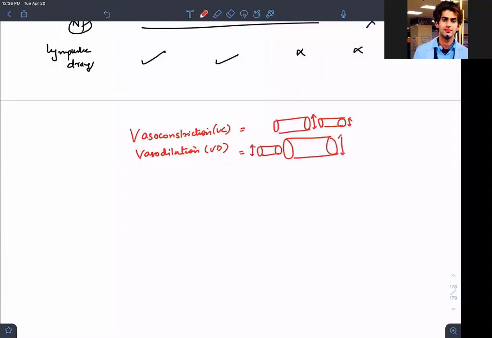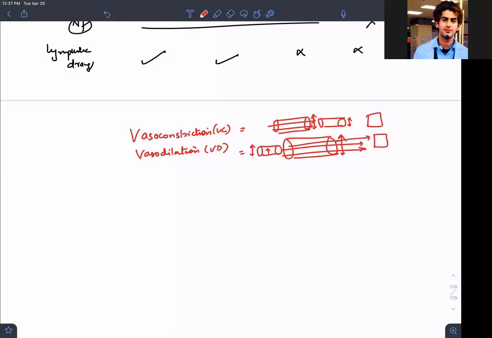we say vasodilation. That means in vasoconstriction, blood will start flowing less to that area. And in vasodilation, if you dilate the lumen of the blood vessel, more blood will start going to that area. That means if I have two tissue parts here, more blood will come here.